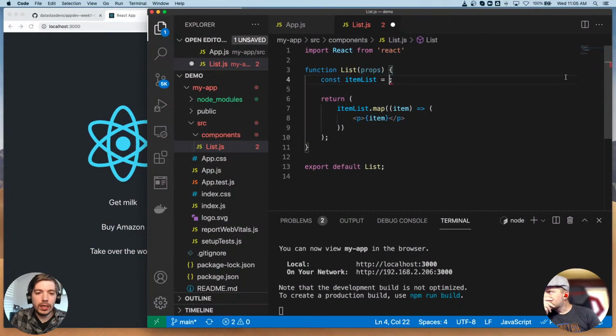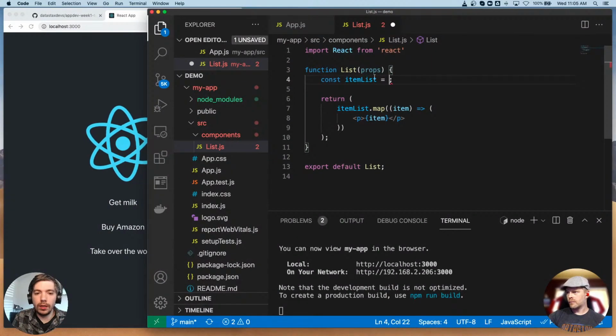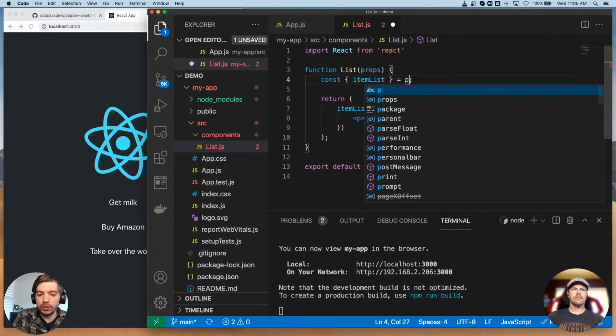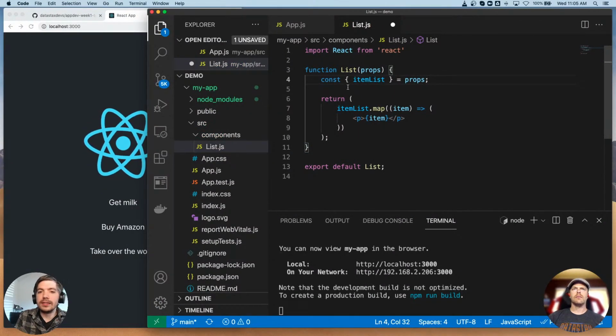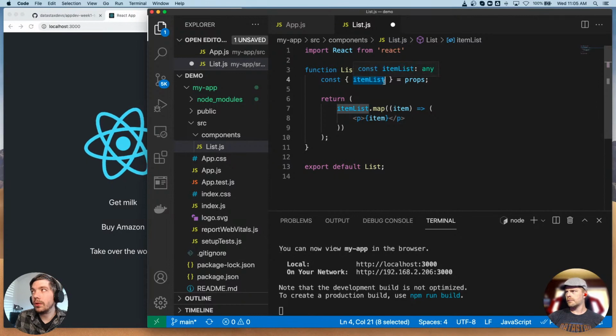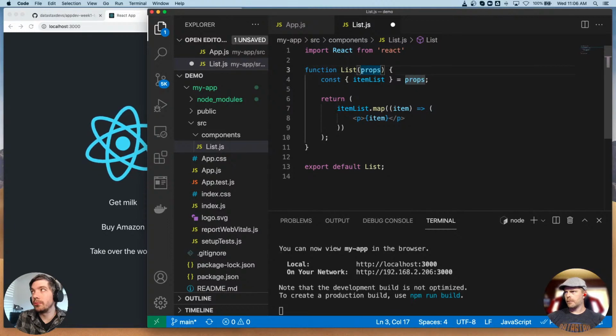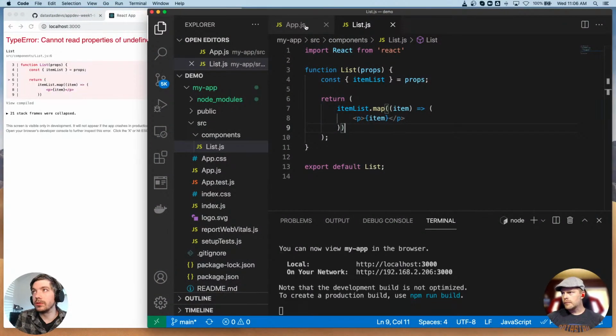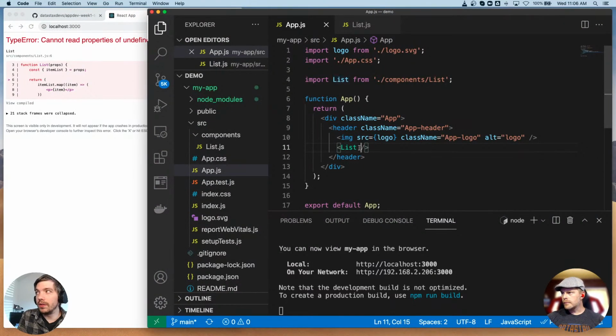Then, instead of this array, which I'm just going to cut, there are some syntax changes that we have to do. We're going to do this. Basically this is granting us access to a variable that is passed in our props, in our properties. This is the parameter that's coming through. Any property that's called item list, we're giving ourselves access to. So when we call this component, we can include a property called item list.